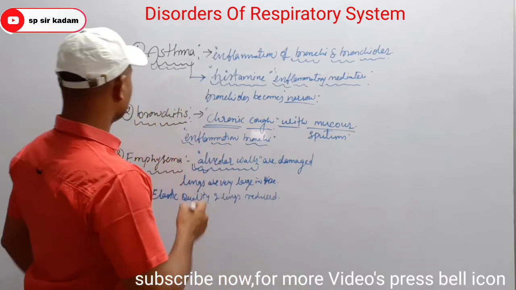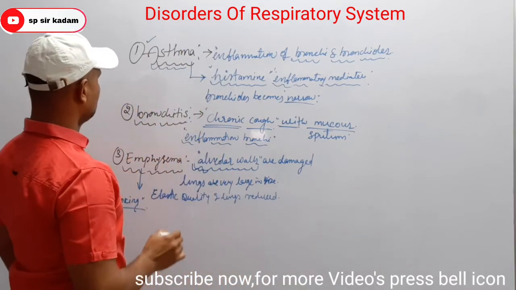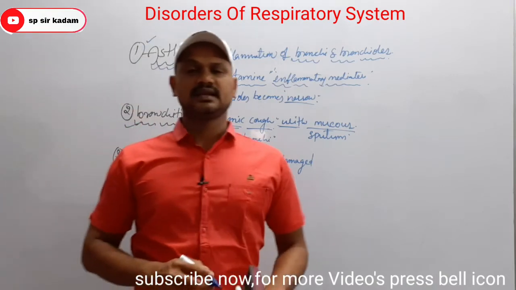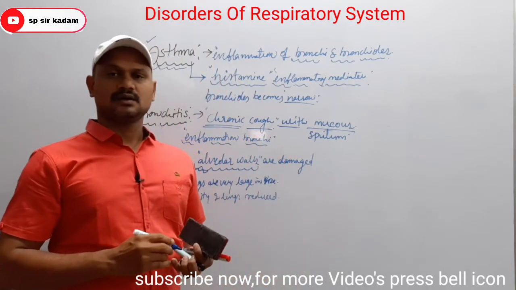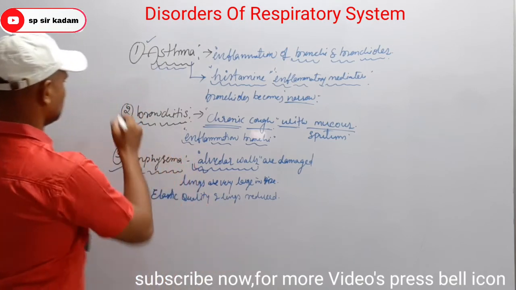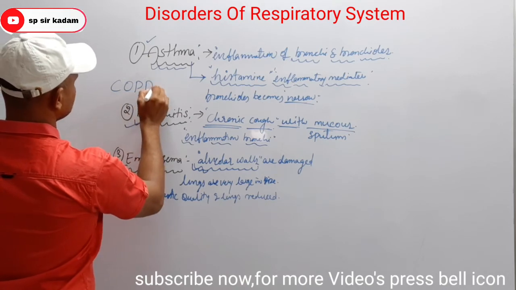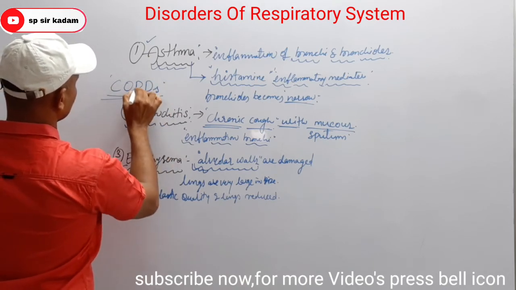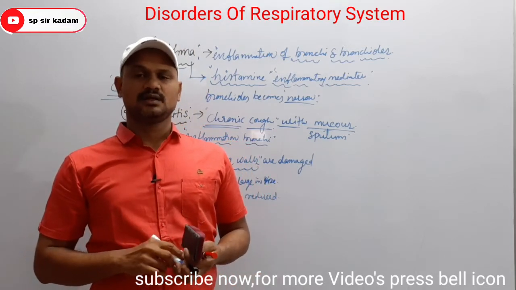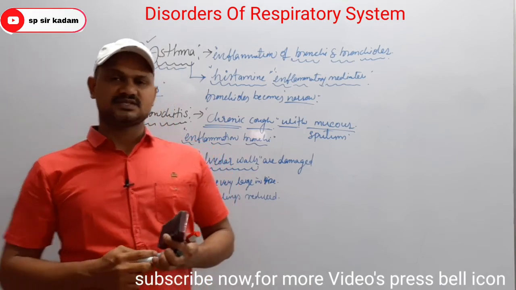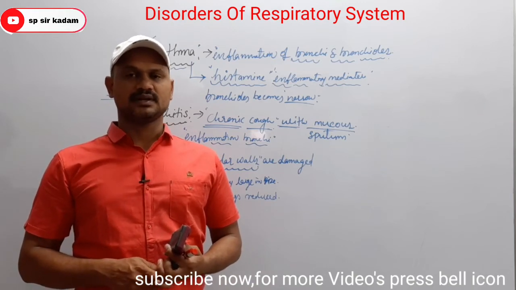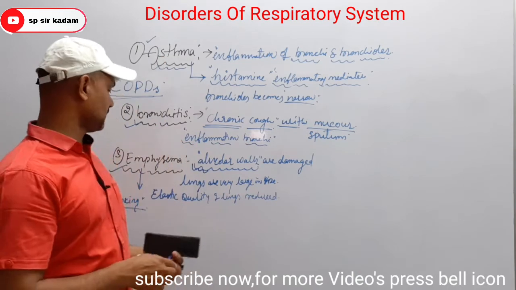Asthma, bronchitis and emphysema, these three diseases come under chronic obstructive pulmonary diseases, COPDs. COPD is nothing but chronic obstructive pulmonary diseases: asthma, bronchitis, then emphysema.